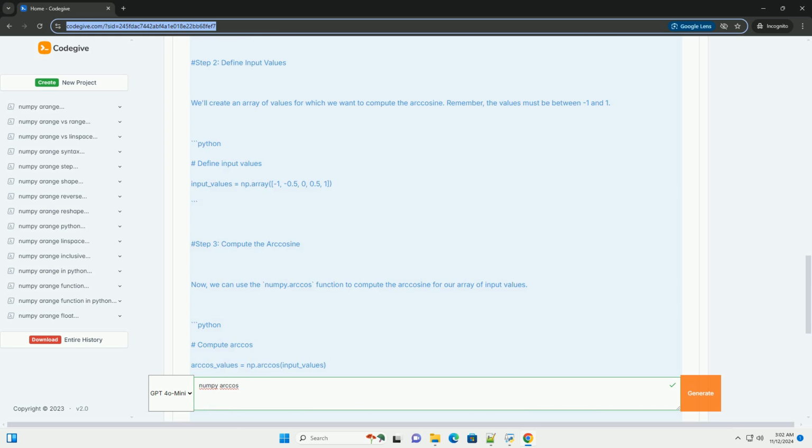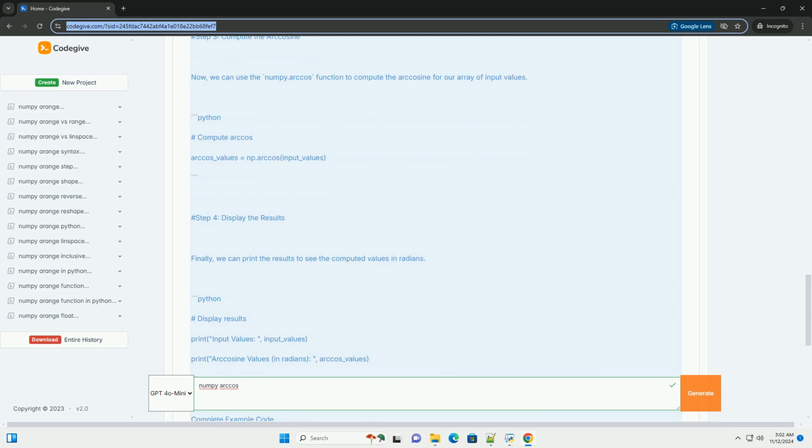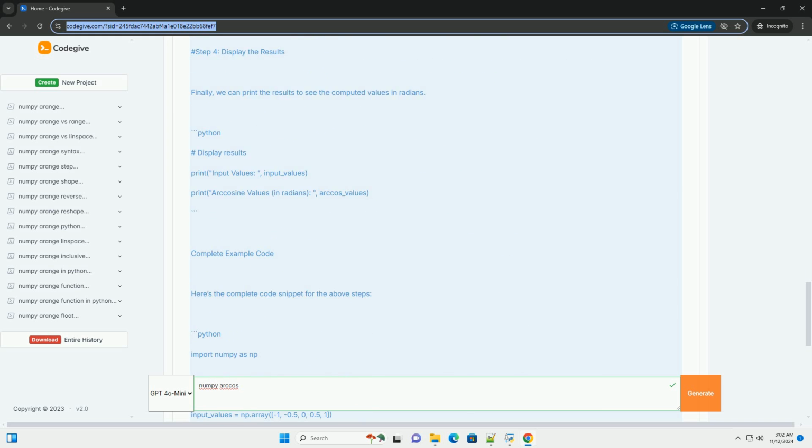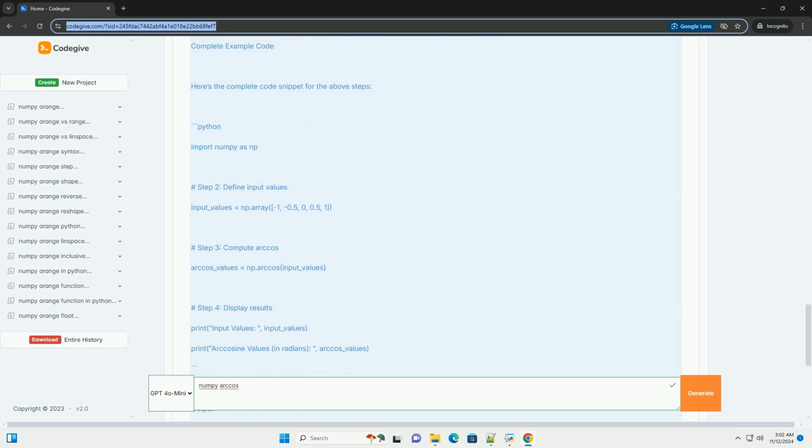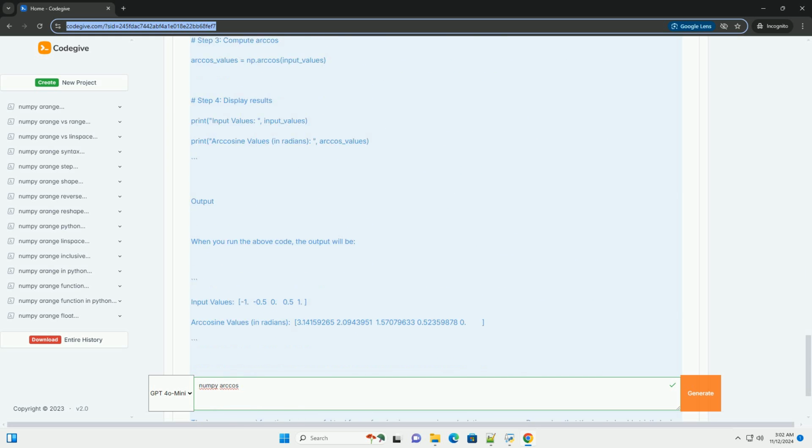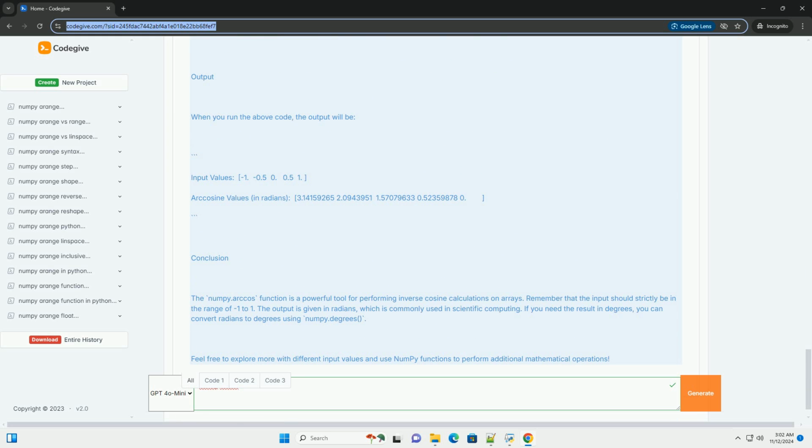What is numpy.arccos? The numpy.arccos function calculates the inverse cosine of a number, which is the angle whose cosine is the specified number. The input values must be in the range of -1 to 1, as these are the valid outputs for the cosine function. The result will be in radians, where arccos(1) returns 0. Arccos(0) returns pi/2, approximately 1.5708. Arccos(-1) returns pi, approximately 3.1416.